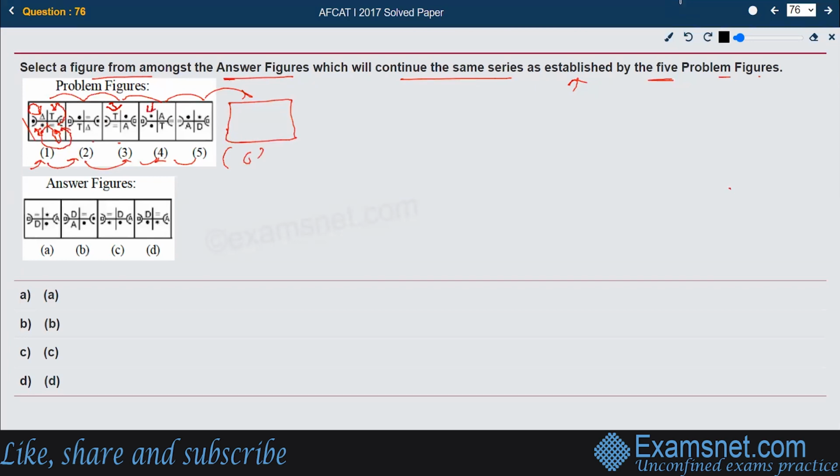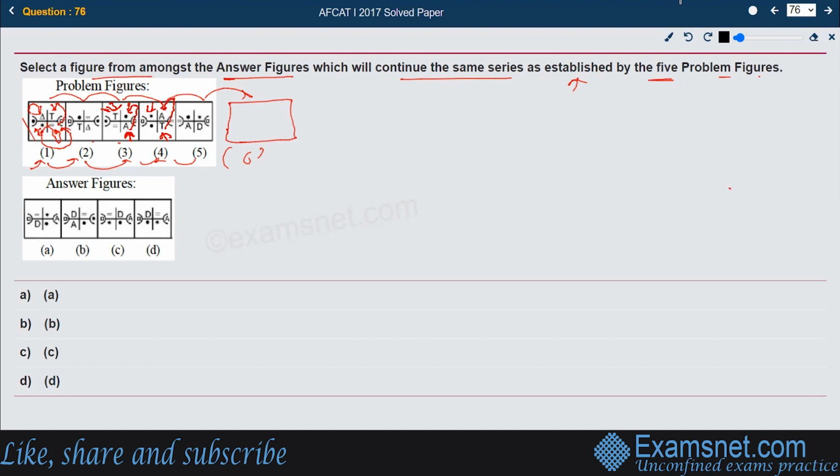See, the star has come here in the fourth figure. The T which was originally here should go diagonally opposite to this position, and see, the T has come here. The symbol at position A should go upside. So that's what has happened. See, the A has gone upside.